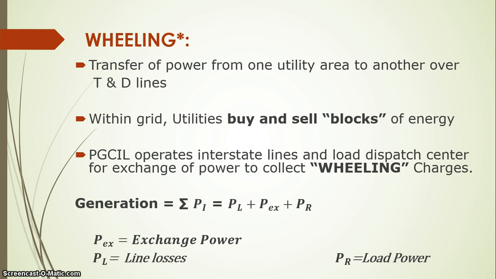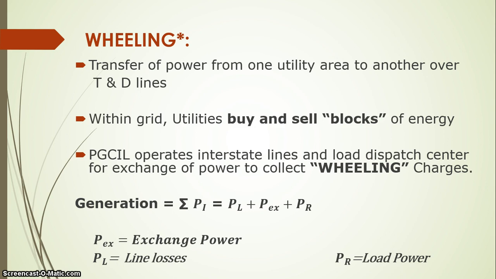PGCIL lines transfer these blocks of energy. While transferring the block of energy from the seller to the buyer, PGCIL collects some charges which are called wheeling charges. So wheeling refers to transfer of power from one utility area to another utility area over transmission or distribution lines.